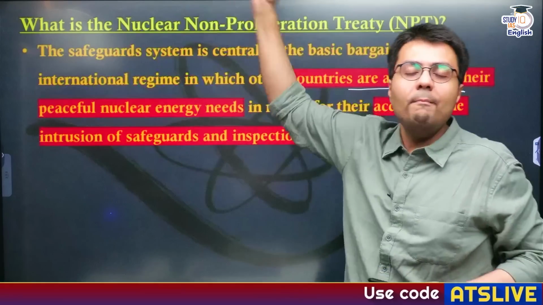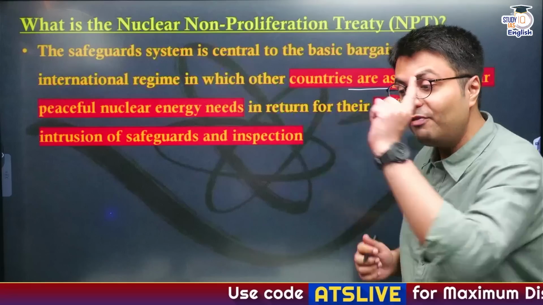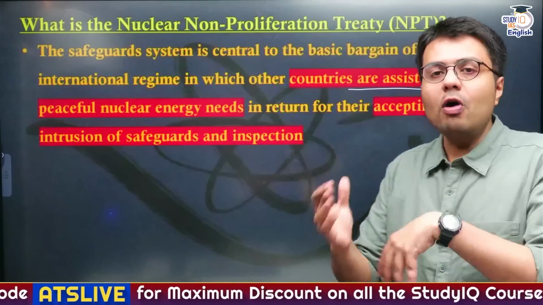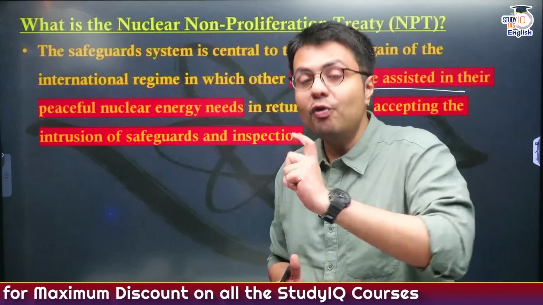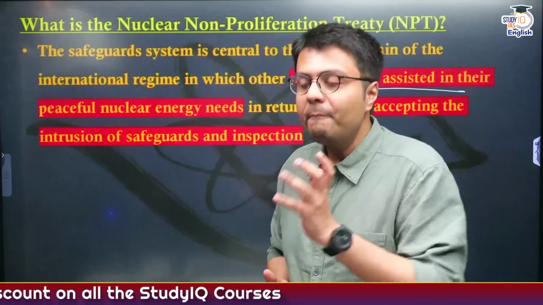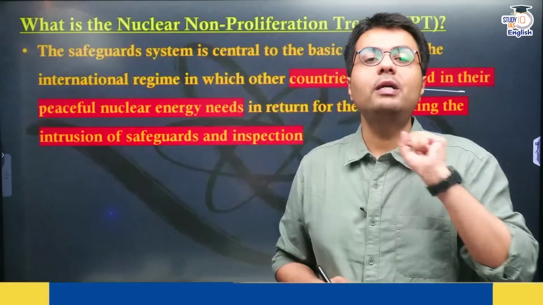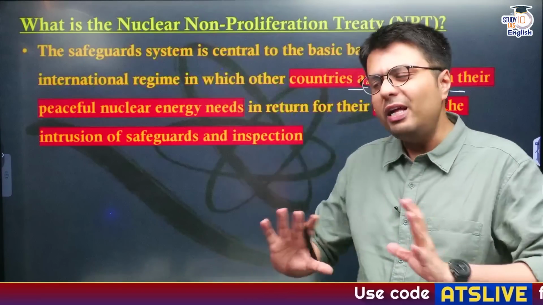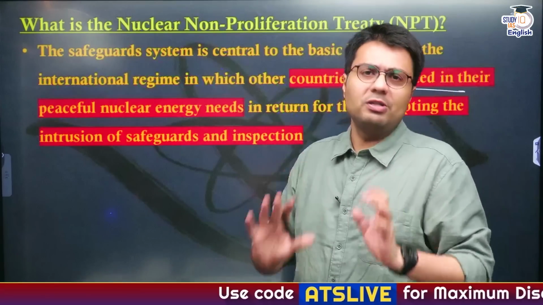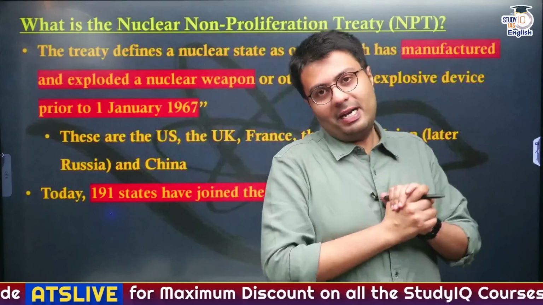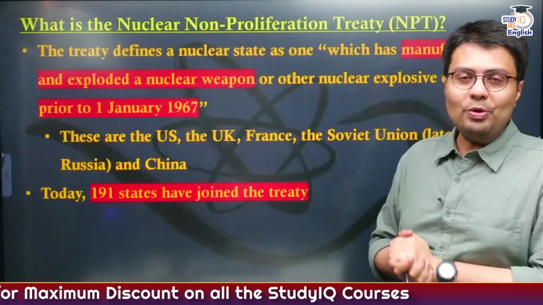Why? Because these members are signatories of NPT, but they will have to ensure that they can't make nuclear weapons. So this is the cost-benefit that the country has weighed before signing NPT: that we relinquish our right to make nuclear weapons, but you also have to help us use nuclear technology peacefully. That is for medical purposes, for power generation purposes. Understood?